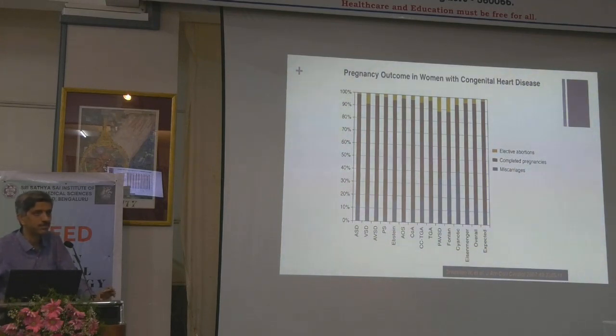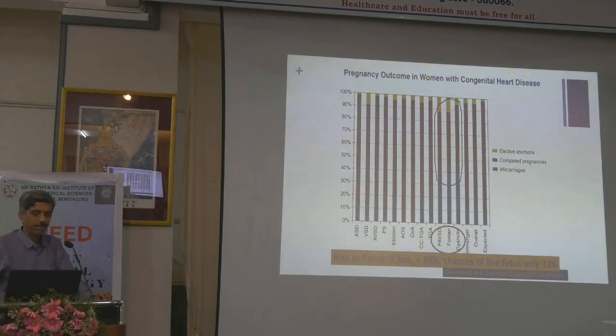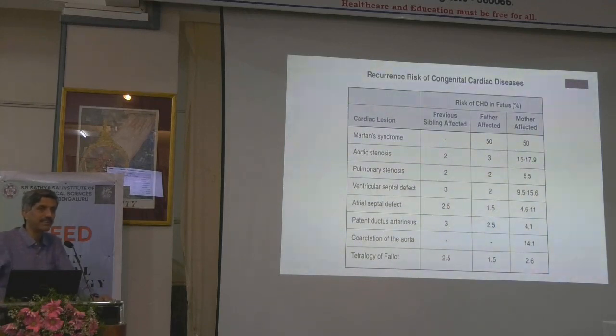So I think these are some of the things that you should know. This is some simple ready-made cake I am giving you. Pregnancy outcomes are commonly asked in the natural history, so you should know this. When it comes to pregnancy outcomes, the worst outcomes are in Fontan and the cyanotic lesions. Eisenmenger and cyanotics are the ones that really have the worst fetal outcomes. Isometric syndrome and ventricular systolic dysfunction are also the ones that have the worst fetal and maternal outcomes.